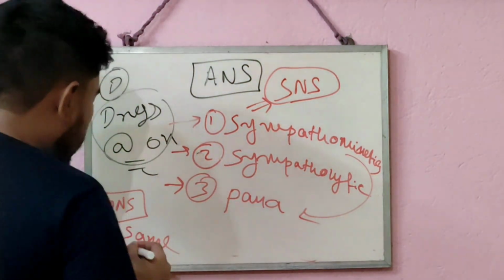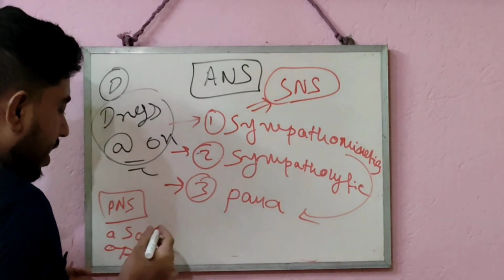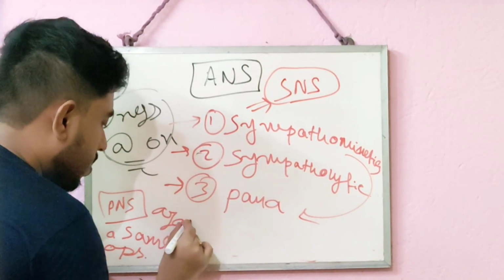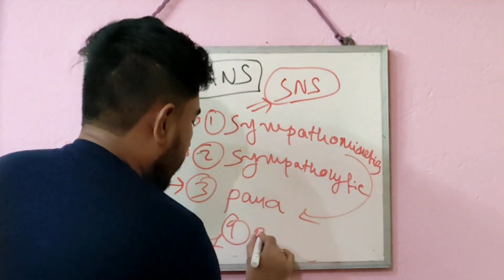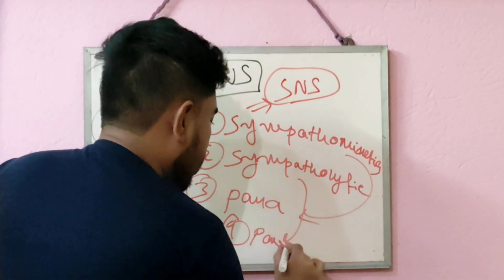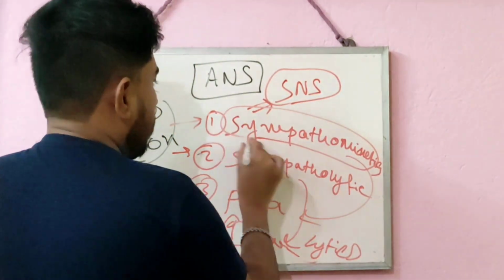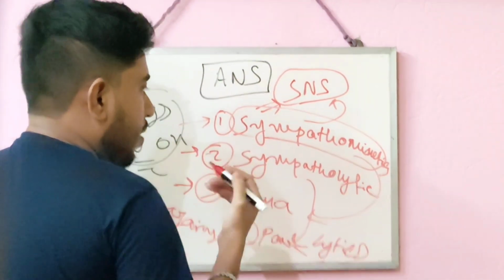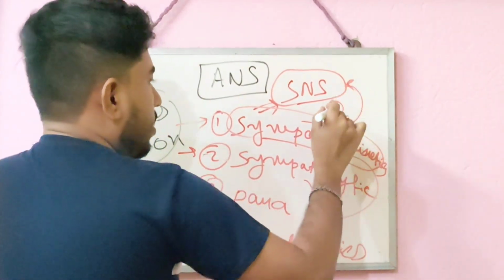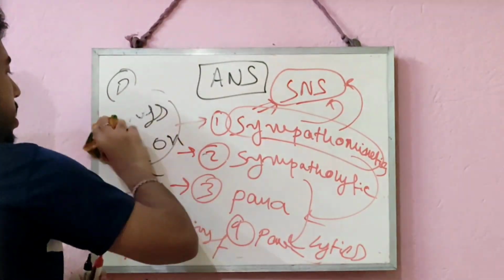And if the drugs do action opposite of the PNS, or against the parasympathetic nervous system, all those drugs are generally called parasympatholytics. Today we are going to discuss sympathomimetic drugs, which act on the sympathetic nervous system and do the same work as done by the sympathetic nervous system in our body. I am going to start explaining in the next slide.